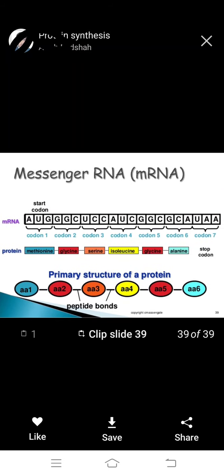Okay, then the messenger RNA, mRNA. Okay, mRNA has a starting codon and a stop codon, and then forms the protein. Then the primary structure of a protein is formed, with every amino acid bonded by peptide bonds. Okay, next we have the enzyme.